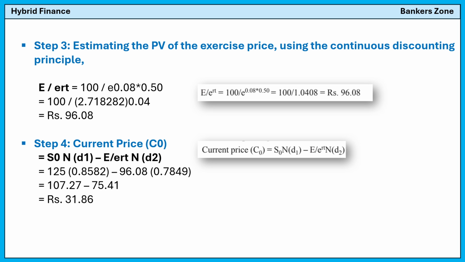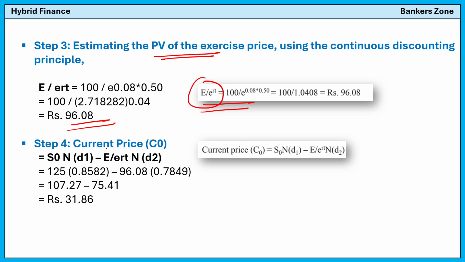Now in the third step, you have to estimate the present value of the exercise price. The formula for that is simply E divided by e raised to rt. These are lengthy calculations, that's why I am telling you they will not ask this type, but at least you should remember the formulas.